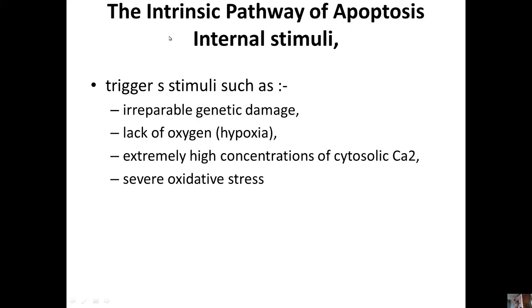Now we can move into more details of the intrinsic pathway of apoptosis. This intrinsic pathway of apoptosis is triggered by internal stimuli. These internal stimuli include irreparable genetic damage, lack of oxygen or hypoxic conditions, extremely high concentrations of cytosolic calcium (Ca2+) ions, and severe oxidative stress. These are various examples of internal stimuli.